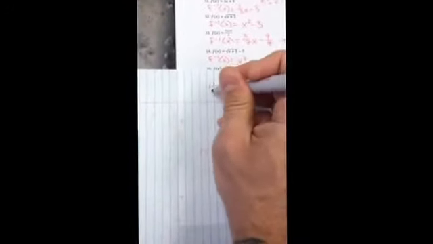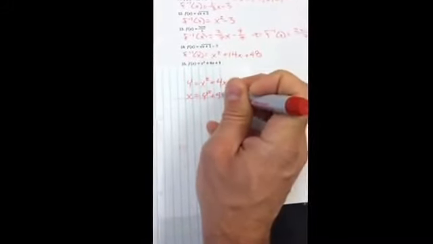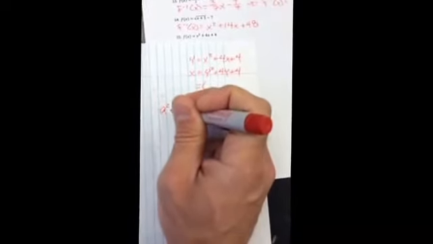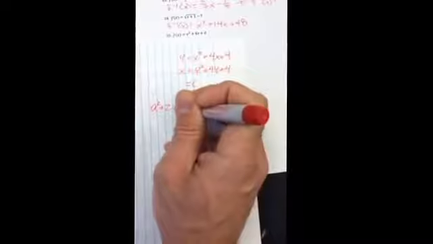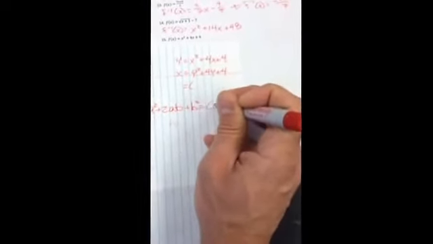Last one, I'm going to start by making this y equals x squared plus 4x plus 4. I'm going to switch my x and my y, so I'm going to say x equals y squared plus 4y plus 4. You can't actually solve for y when it's like this, so what we need to do is turn it into a squared term. This is the same thing as, if you remember before, a squared plus 2ab plus b squared equals a plus b squared.